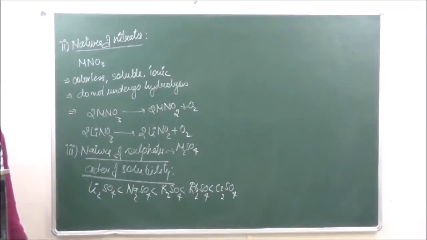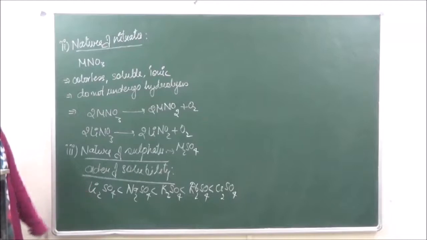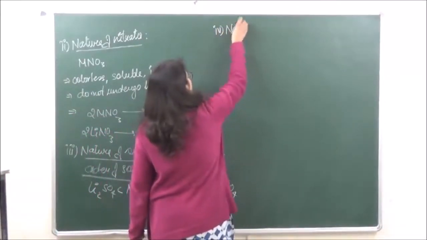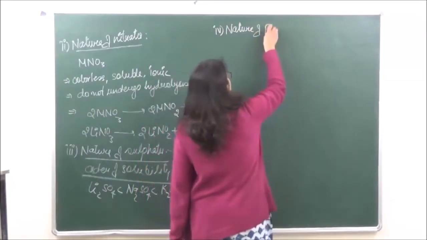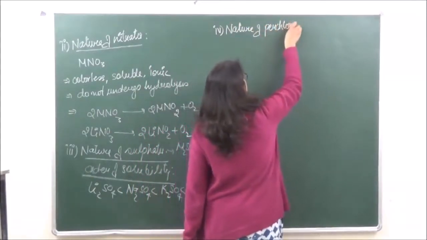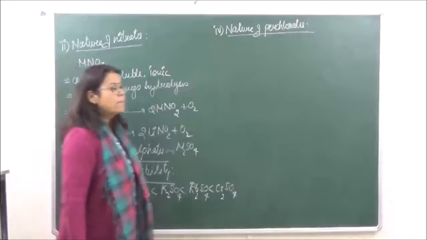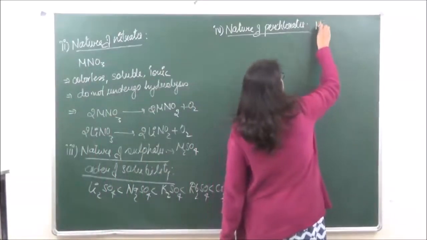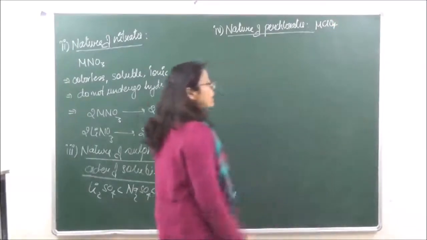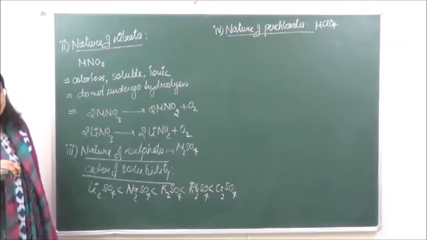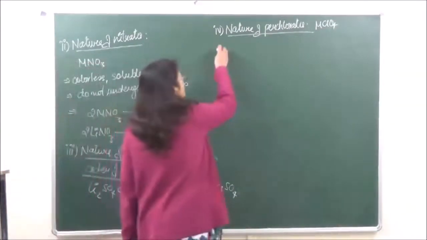Then we have another kind of salts over here. This is the only trend which is in your syllabus. The other kind of salts which we have is perchlorates. So the fourth one is the nature of perchlorates. These form perchlorates of the type MClO4. This is the kind of perchlorates which are formed. Now it is seen that as we keep going down the group, the stability of the perchlorates increases.